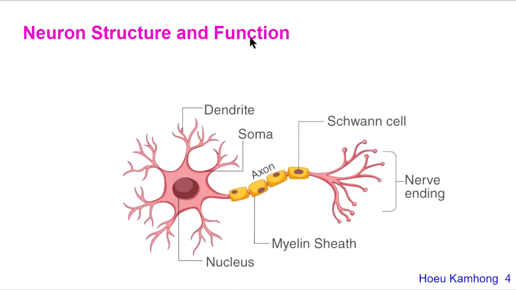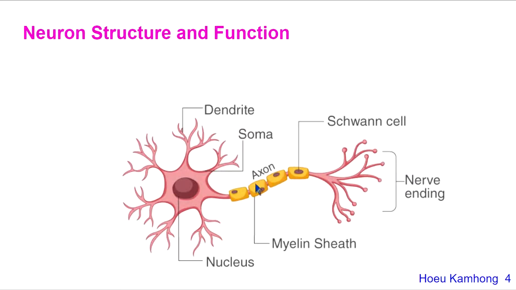Neuron structure and function. As you can see, this picture is a neuron, and we can see many parts of this neuron. These are the dendrites. We can also see the soma or cell body, and in the center of the cell body is the nucleus, and this long extension is called the axon.